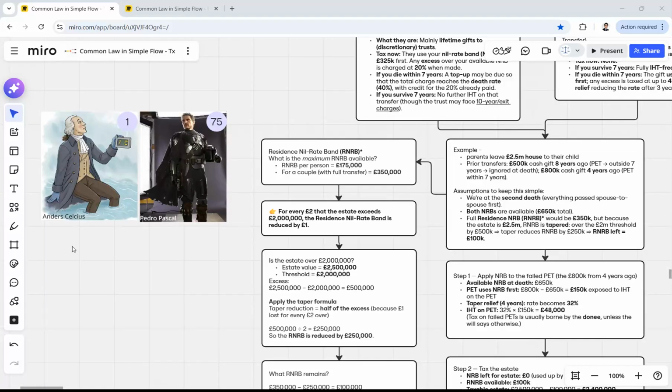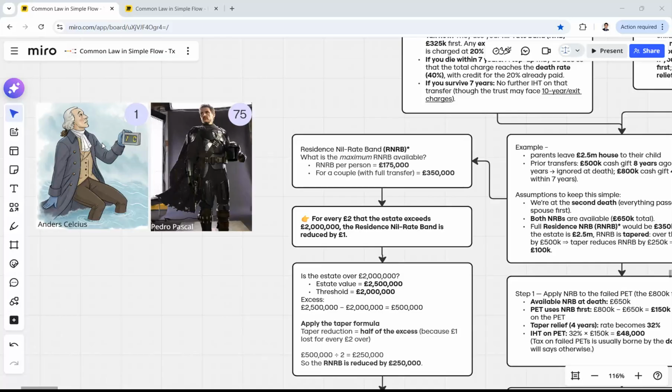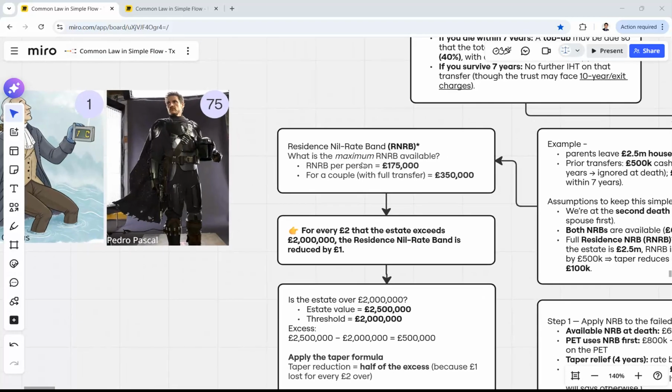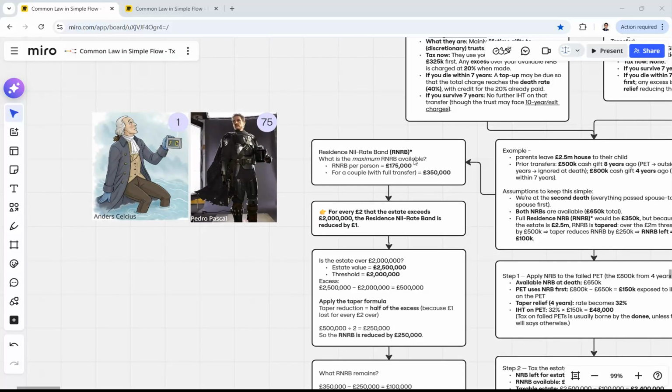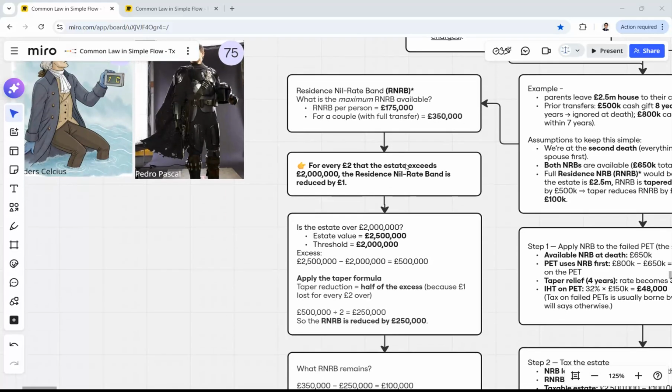To remember this number, let's think of Andrew Celsius, number 1, and Pedro Pascal, 75, and they together build a residency in a very cold place, and this will be their residence nil rate band, their allowance.